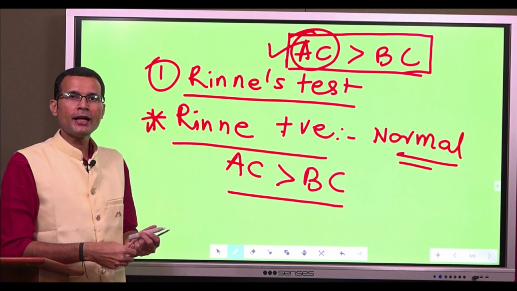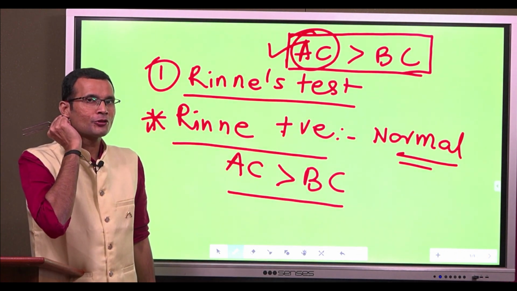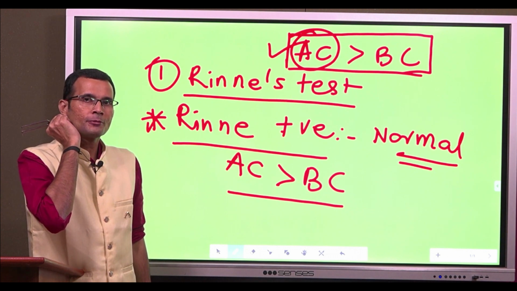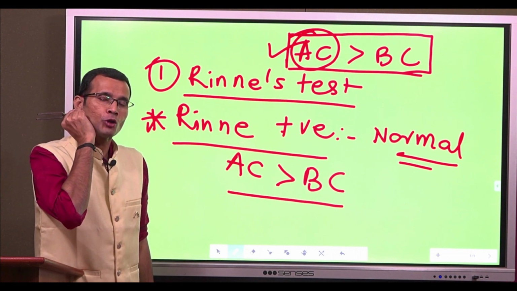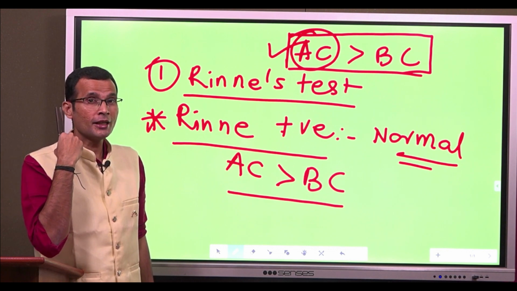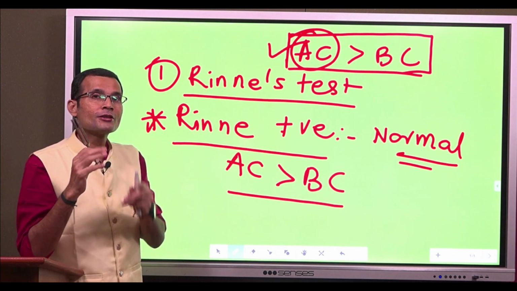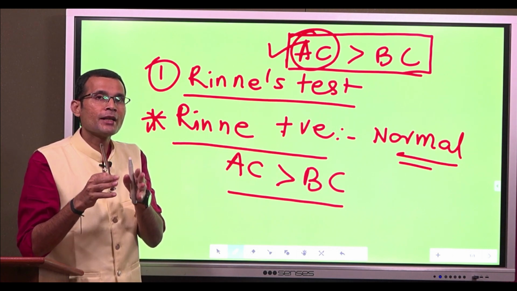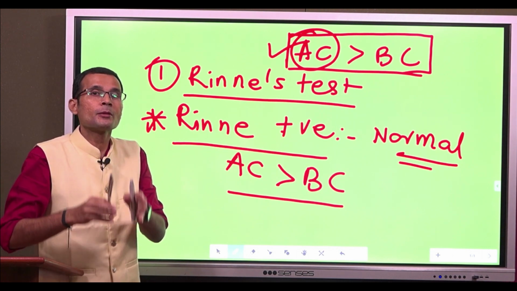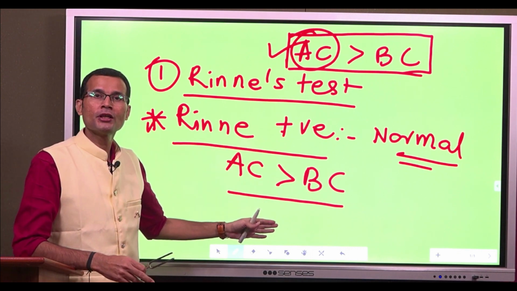How did you interpret that? Okay, you place the tuning fork on the mastoid process, you are checking the bone conduction. And when the subject stops hearing that, transfer it here. So now you are checking the air conduction of the sound. And remember, air conduction involves the middle ear mechanisms, and therefore air conduction is supposed to be better, longer as compared to the bone conduction.